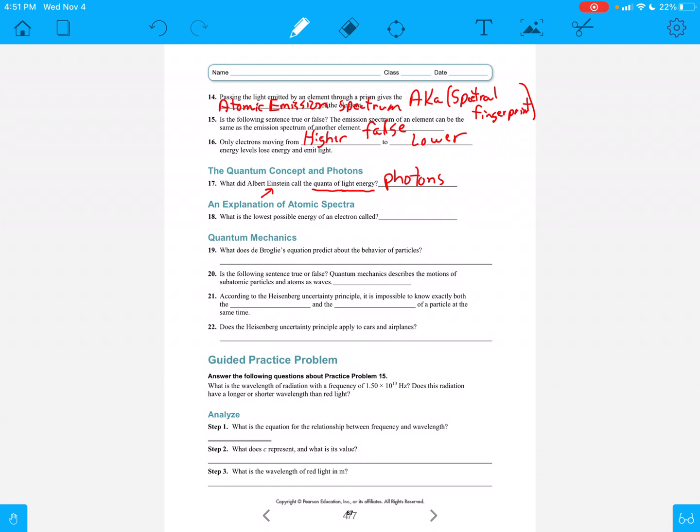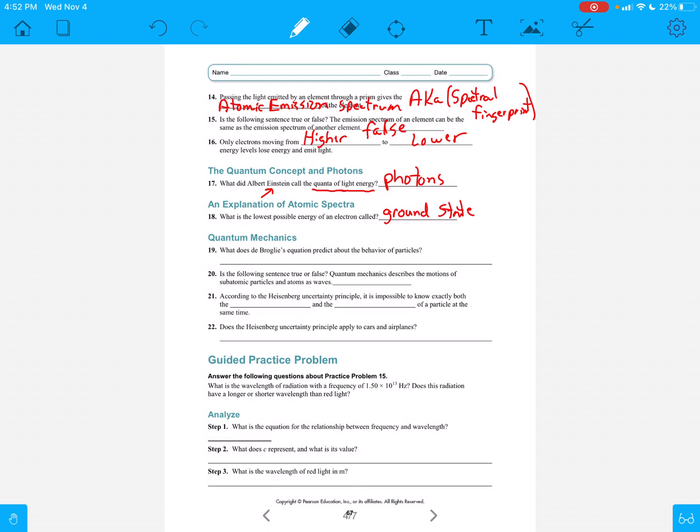So number 18, what is the lowest possible energy of an electron called? Well, if it's at its lowest point, then we call that a ground state. So it is at ground state. And that just means it's at its lowest energy. It's not going to be glowing. It's not going to be doing anything. It's just kind of grounded, just kind of sitting there, just waiting to see what's going to happen next.